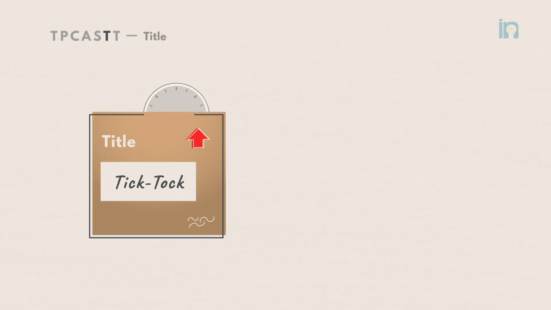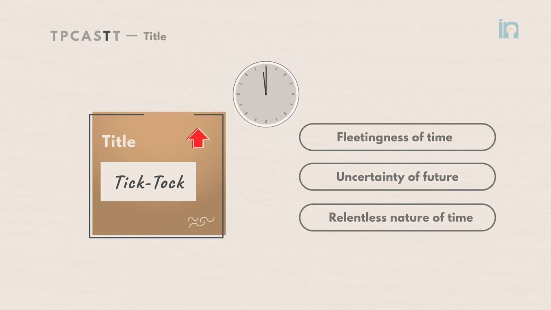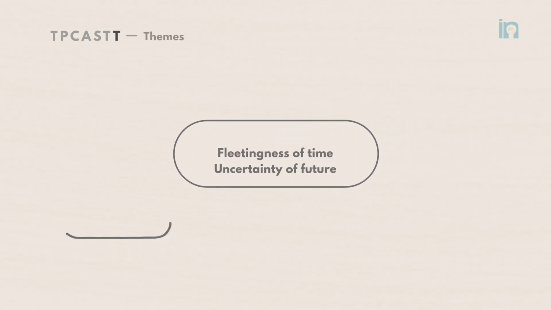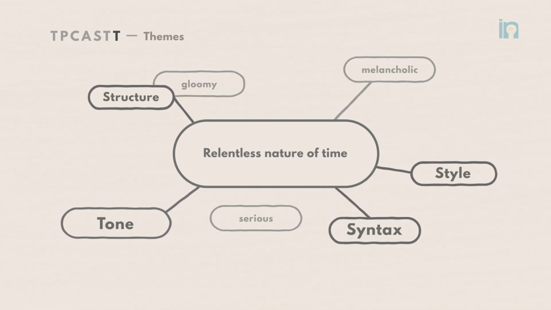After you've done all this, it's time to look back at the title to see if your initial interpretation needs some adjusting. Then it's time for the final step. Identify the main theme of the poem and base your analysis around this by linking your observations to it.